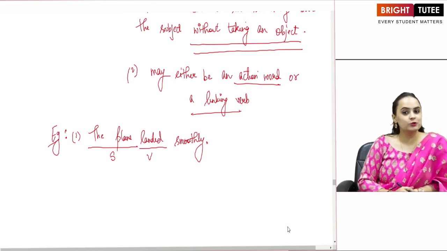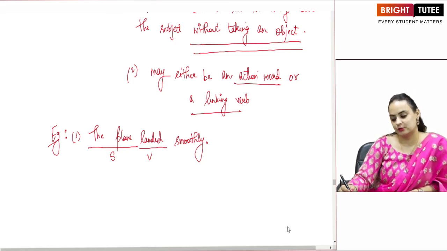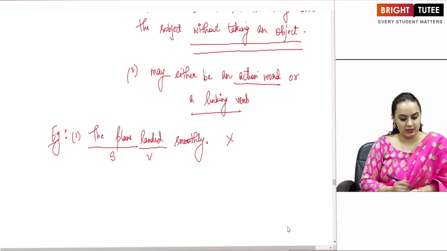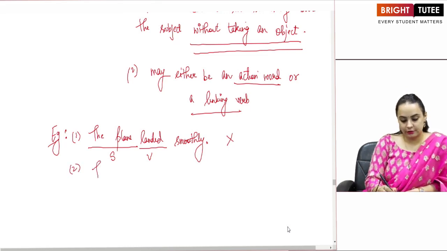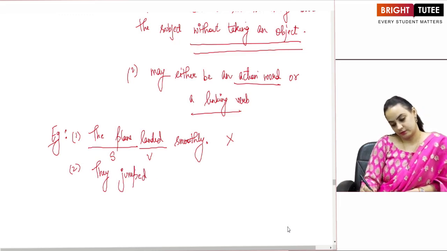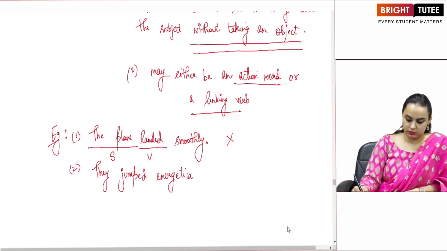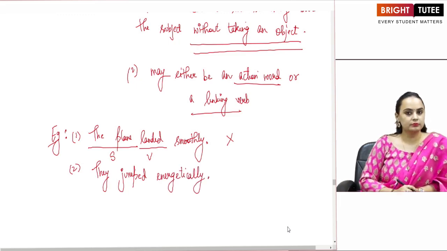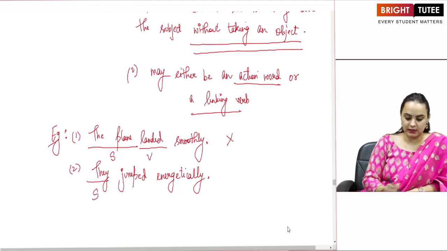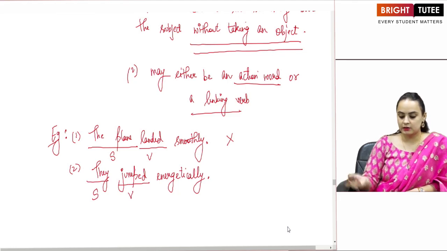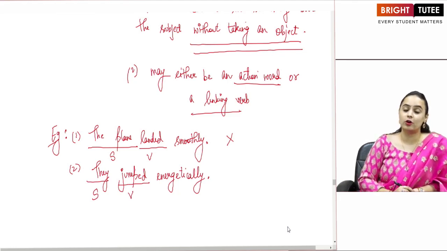So, there is no object in this sentence, which is intransitive. If I give you another example, they jumped energetically. My subject is they. My verb is jumped, and I do not have an object again.